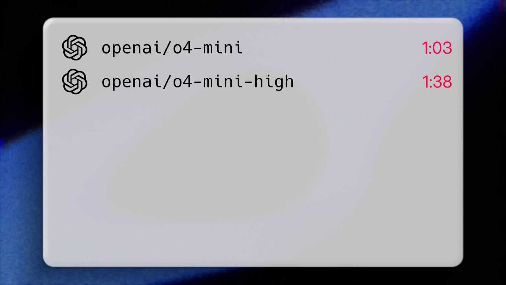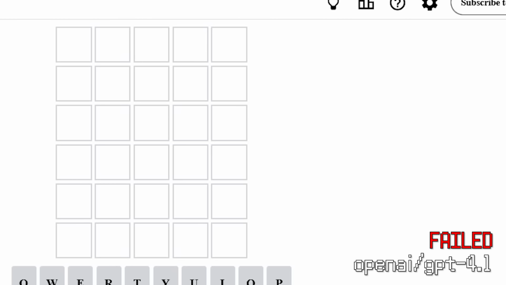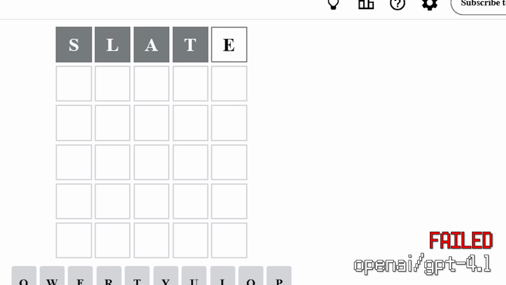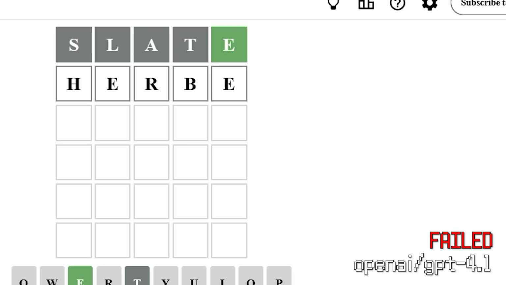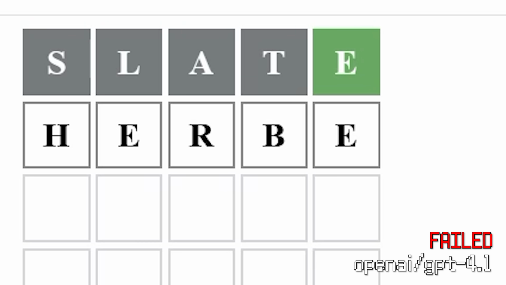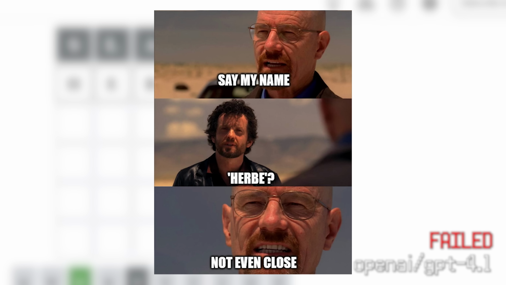GPT-4.1 just failed. There's an interesting pattern developing here though. Whenever Crane is started with this particular Wordle, it's a good opening just in general. However, you can see by the end here, it just kind of struggles to keep up. Sometimes you have to intentionally say a word that might be wrong on purpose just to get a letter that will help you. But it just seemed like constantly it was not working.